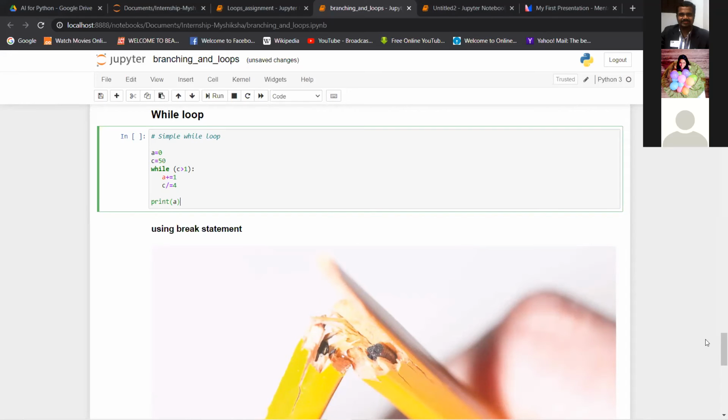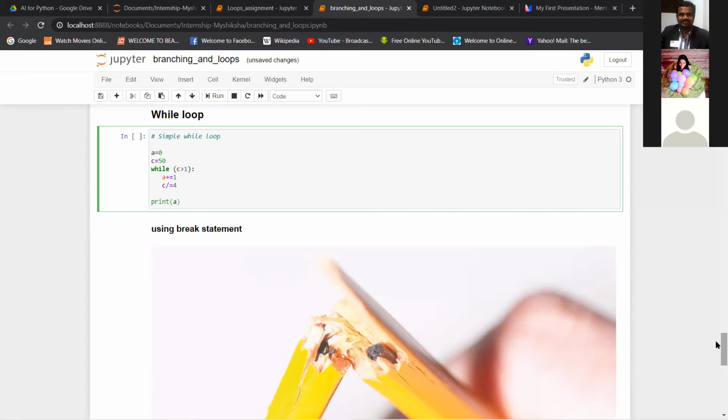You might have seen that a for loop is a very useful tool to do iterations, to go through a list or string values and do repetitive operations on them, right?